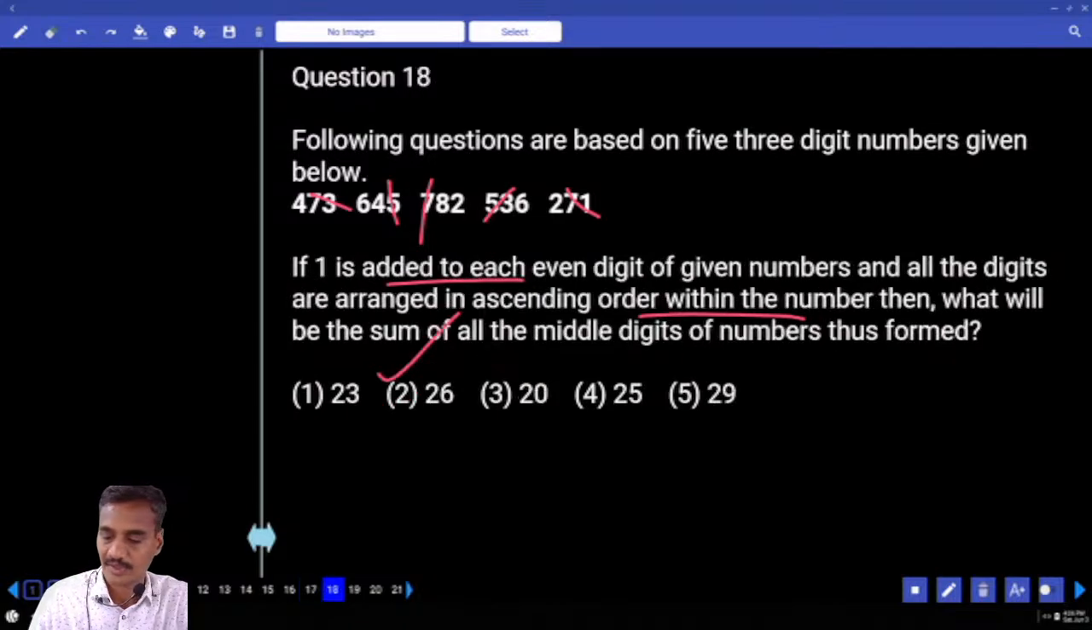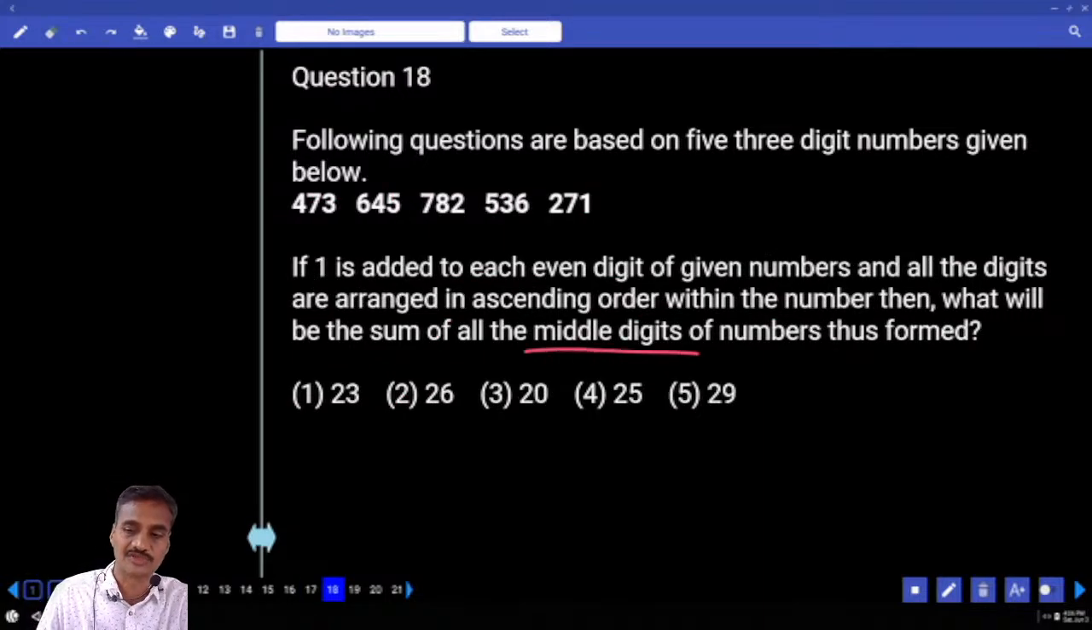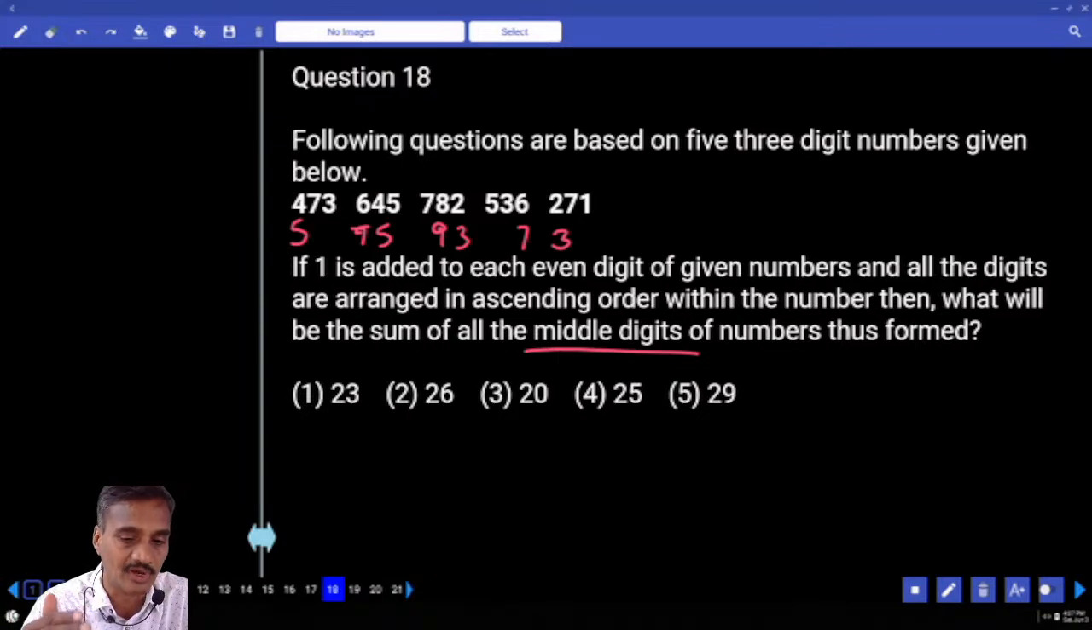Then 18th one. Now if 1 is added to each even digit and all the digits are arranged in ascending order, then what will be the sum of all the middle digits of the numbers thus formed? Now first 1 is added to each even digit. This will be 5 and this will be 5, 7 and 5 and 9, 3 and even digit 7, even digit 3. Another 1 is added to each even digit. Then all these are arranged in the ascending order. Then sum of all the middle digits.